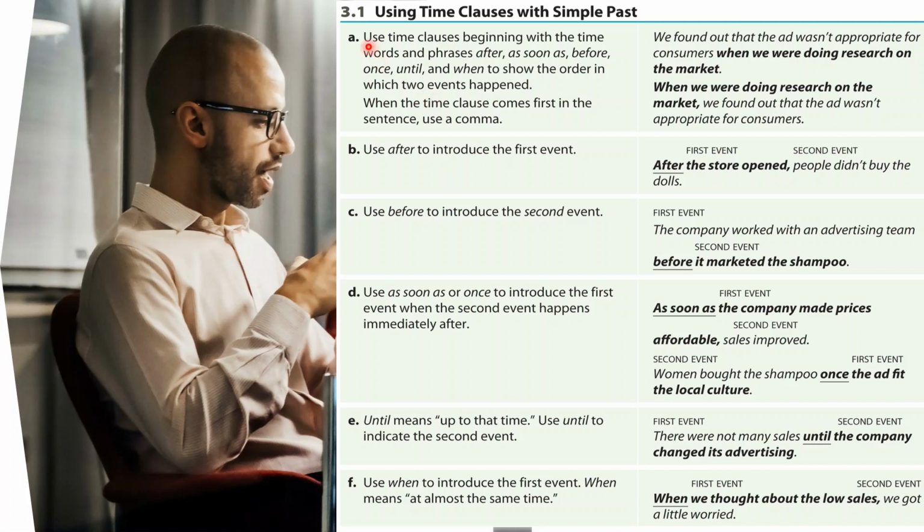Remember that with the simple past, we can use some words or phrases that can help us to express the order of the events, which happened first and which happened second. These words or phrases are like after, as soon as, before, once, until, and when. For example, we found out that the ad was an appropriate word for consumers when we were doing research on the market. So this event happened first, and then we found out the following.